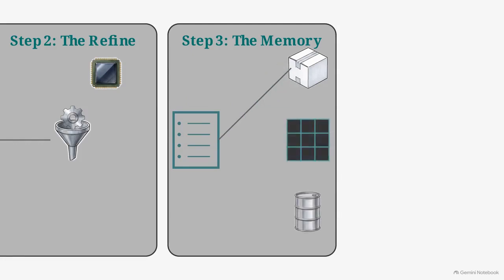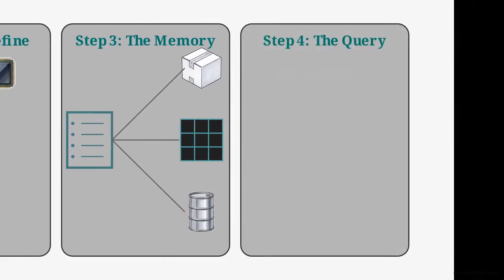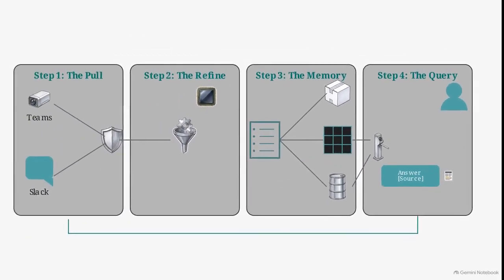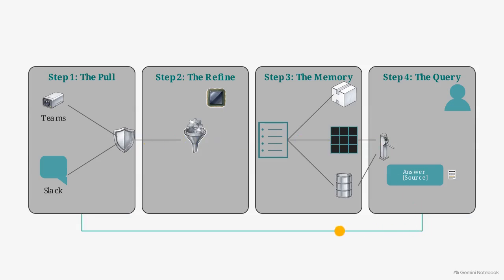An employee asks a natural language question via a Slack or web interface, passing through a single sign-on verification gateway. The query worker filters the search by that specific user's permissions, fetching the exact markdown chunks to return a grounded, explicitly cited answer. This four-step serverless pipeline creates a self-updating corporate memory bank running entirely at the edge.